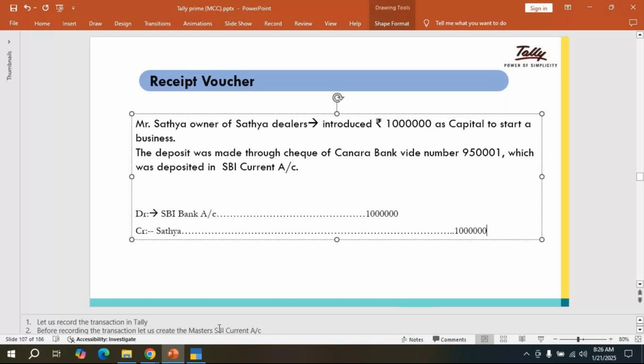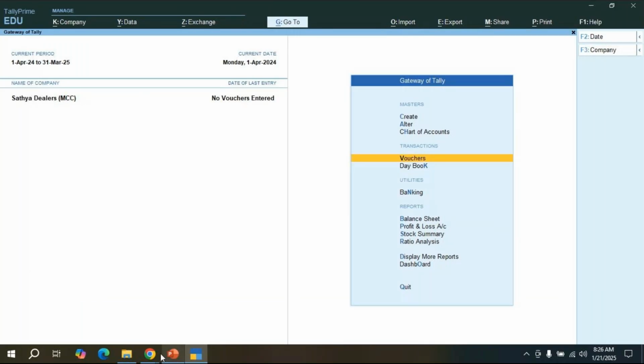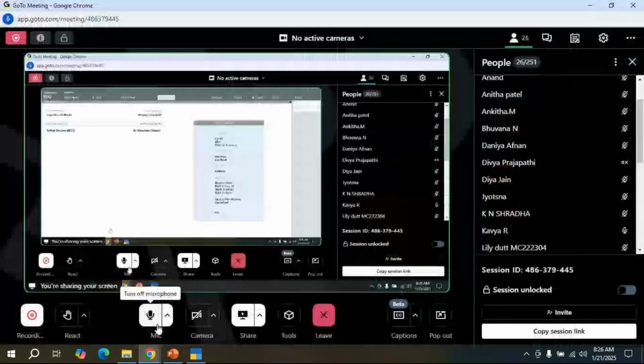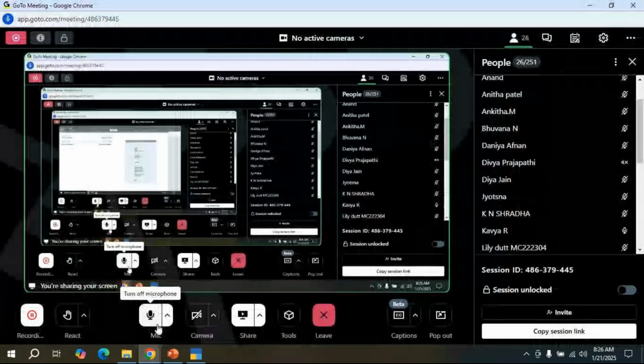SBI Bank is receiving the check. That's why debit SBI Bank will come. SBI Bank debtor to Satya. Okay, so Satya is the owner of the company. He's a creditor. Understood, no? Any doubt?